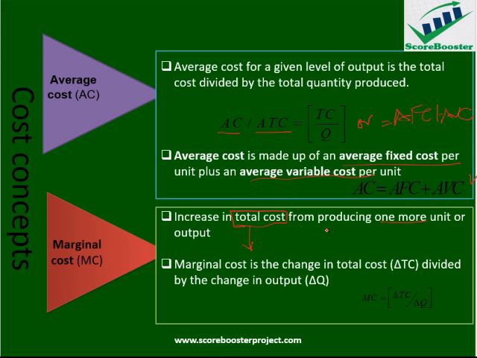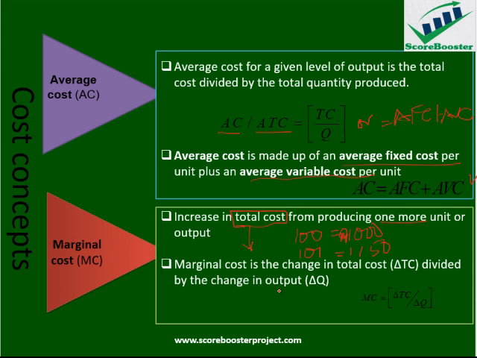Let me quickly explain this before we move ahead. For instance, maybe last month we produced 100 units of product, and we spent, let's say, 1,000 naira to do so. Now we want to produce 101 units, and we now spend 1,150 naira. So what is marginal cost? The change in output is 1.